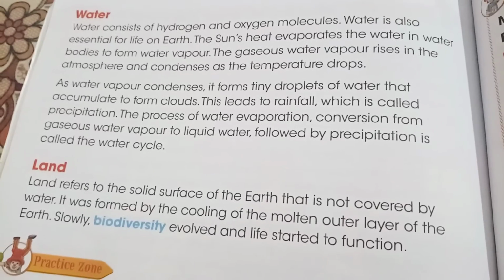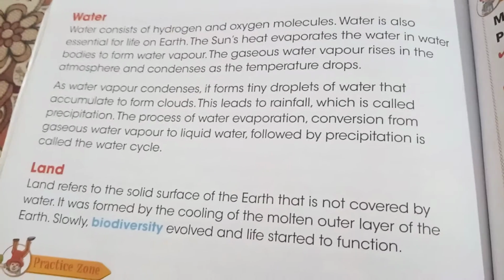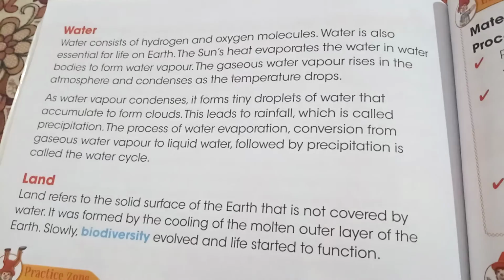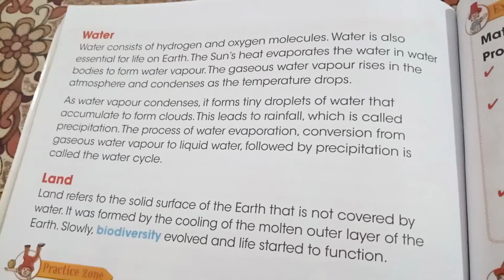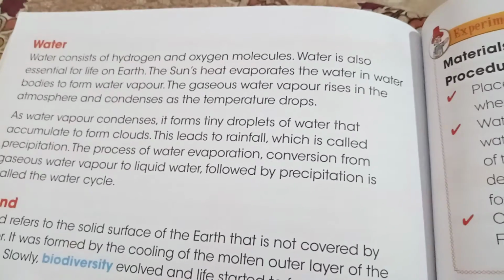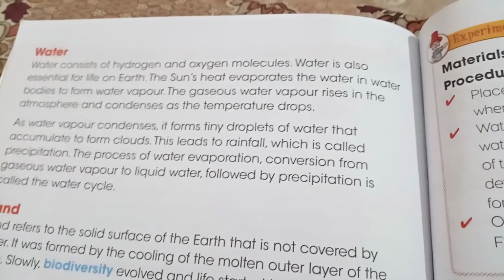This process goes on and on. First, the water from the seas or rivers is heated by the sun, goes up and becomes clouds, and when the clouds become heavy, they fall to the earth as rainfall. This cycle is called the water cycle, and the rainfall is called precipitation.